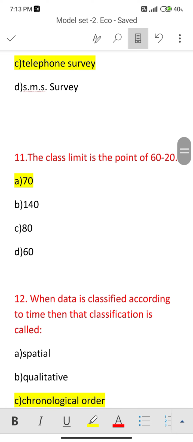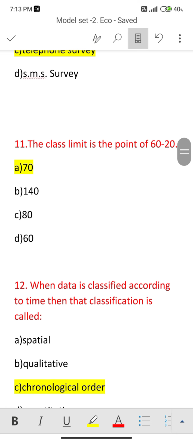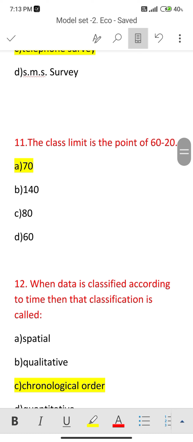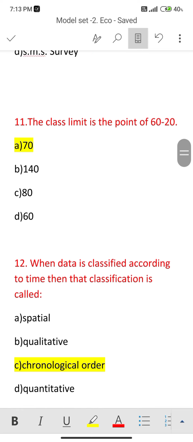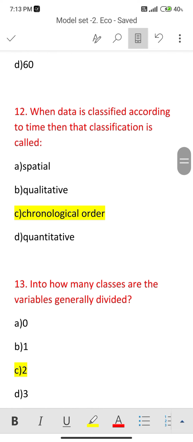Next, question number 11. The class limit is 60 to 20. This question is incomplete. Here we have to find out the midpoint of this class. We should find the midpoint by adding the lower limit and upper limit, and after that dividing by 2. So correct option is option number A, 70. Now next, question number 12. When data is classified according to time, then that classification is called chronological order.